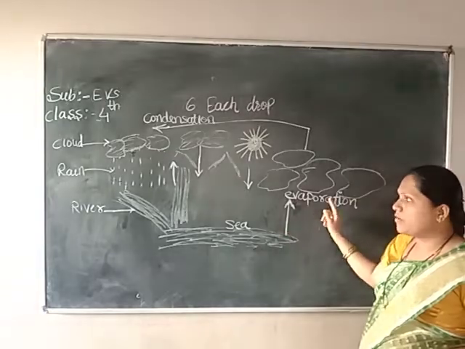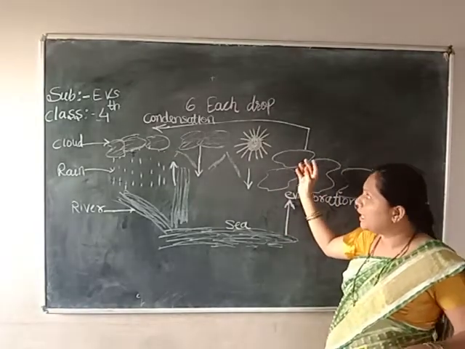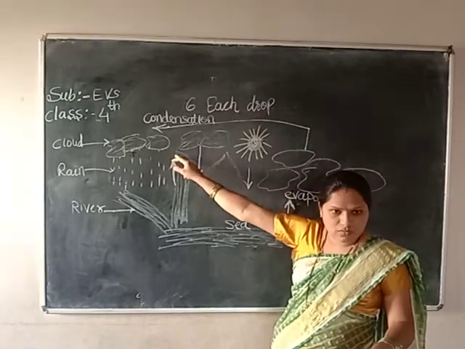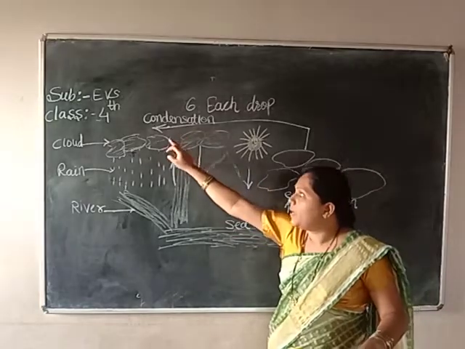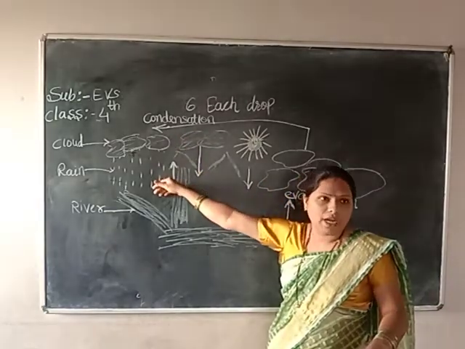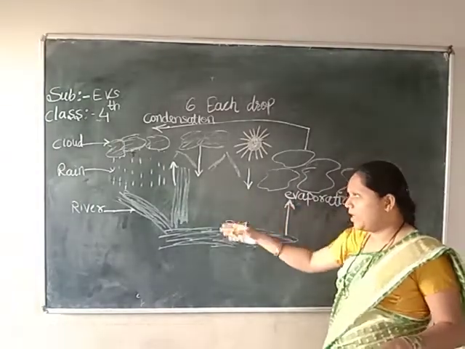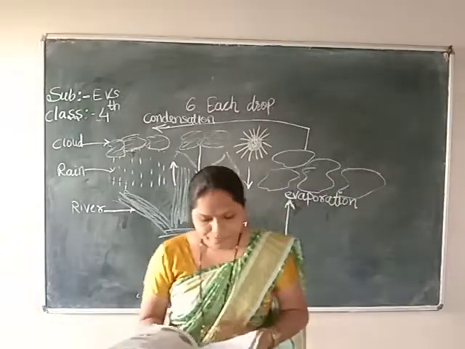Sea water gets evaporated in the form of water vapor, in the form of cloud. That cloud will be heavier. Why? Due to the cool air. And it will flow as rain. And again rain joins the river and pond, and again the sea. This is the process of the water cycle.